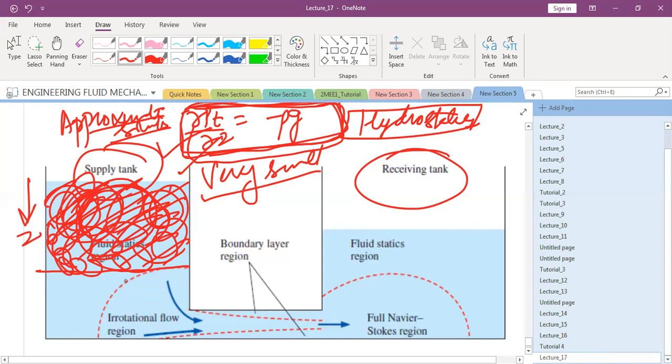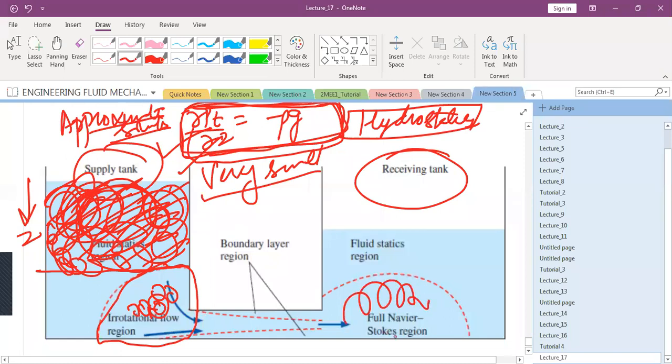Likewise, in this region, you could treat the flow as an irrotational region. That is, there will be no rotation of the fluid element here, and then the full Navier-Stokes equation will also form a smaller version, which will be called an approximate Navier-Stokes equation. And here the fluid is flowing arbitrarily, and there are viscous effects, pressure effects, and body forces also. So you need to solve the full Navier-Stokes equation in this region.